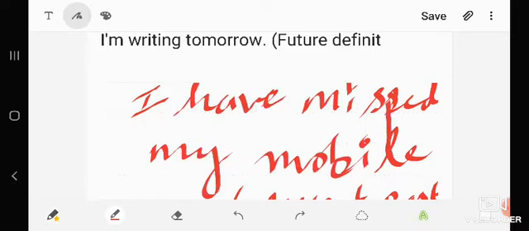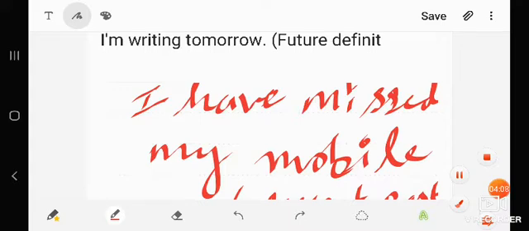That means just half an hour before or 10 minutes before, that person has missed the mobile somewhere. This is the meaning. The action was completed in the recent past, and it has an effect in the present also.